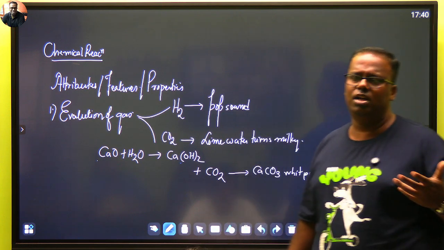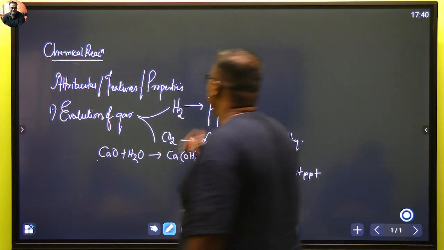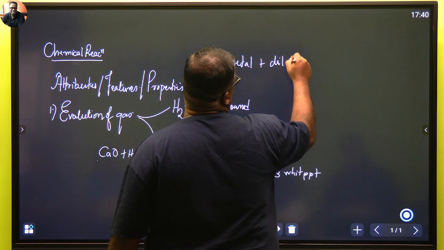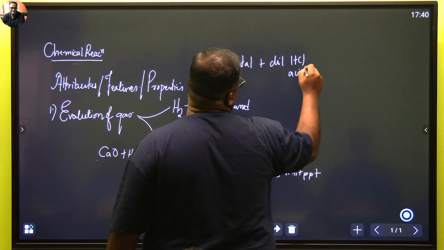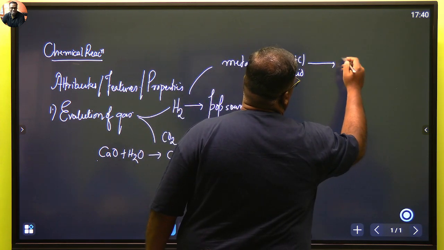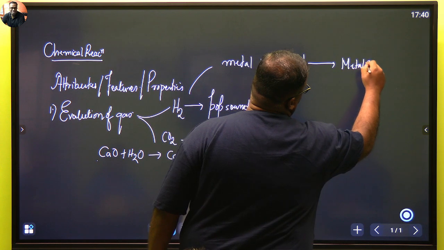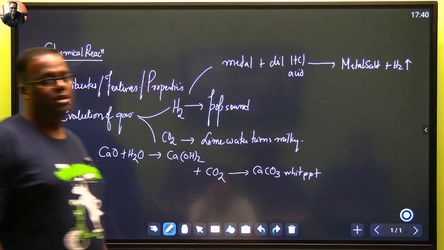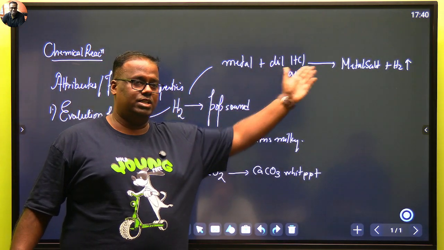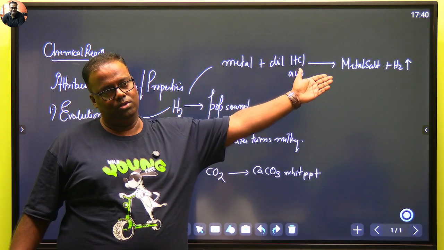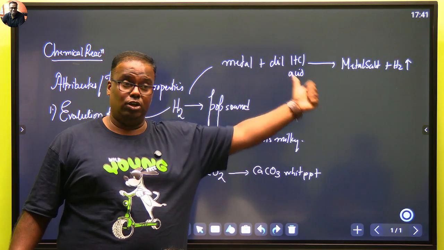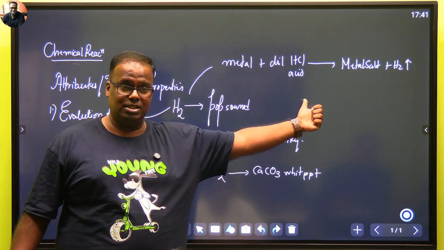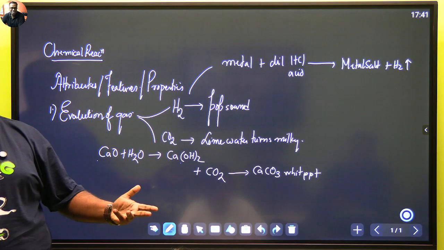So let's see where hydrogen can come up. Hydrogen will be released when any metal reacts with dilute HCl or any acid. For that purpose, any acid, obviously should be a mineral acid, and it will become what? Metal salt, and it will liberate hydrogen gas. Zinc plus dilute HCl gives ZnCl2 plus H2. Displacement reaction, redox reaction, property of metal, property of acids. This question can come to you from 4 places.